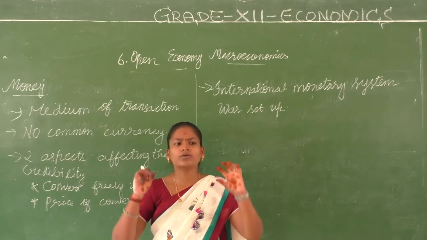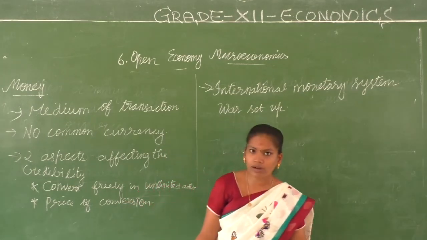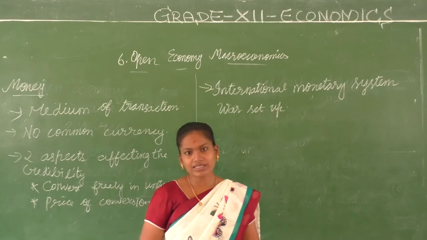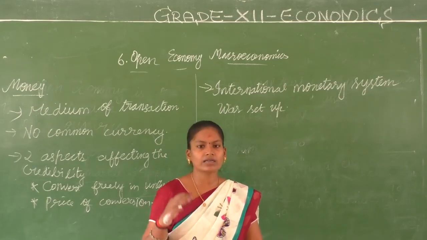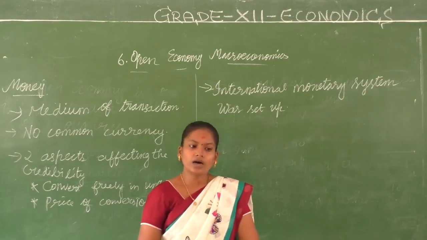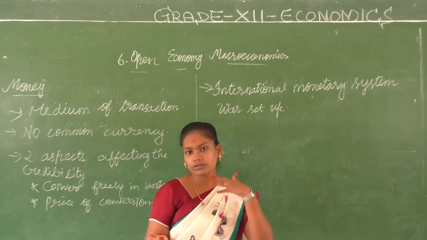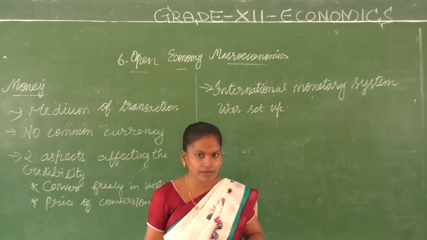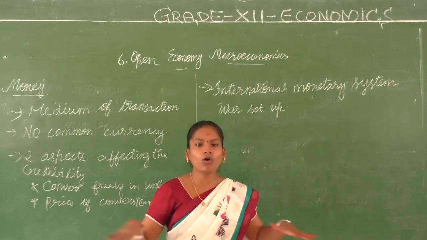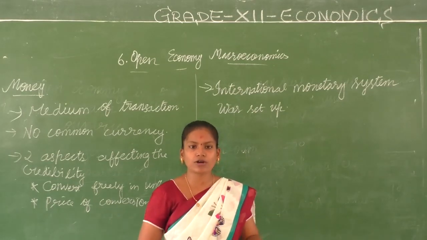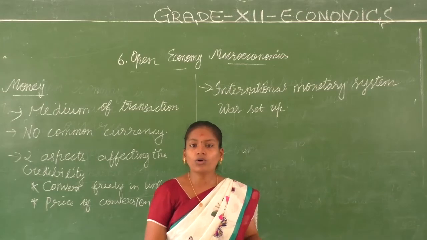To be very simple, you can go for more transactions. So because of these transactions, there was a change. Earlier, the national currency could be converted into gold or some other national currencies. Now gold was eliminated from this process.